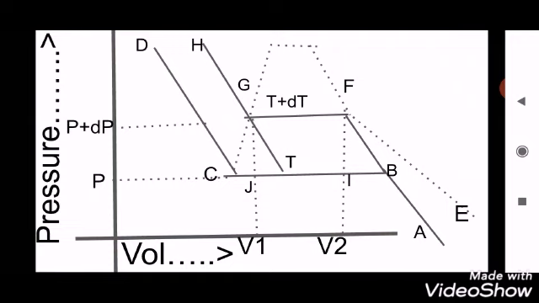Along GF at temperature T plus dT, the amount of heat absorbed is given by L plus dL, where L is latent heat and dL is a small change in latent heat. Along IJ at temperature T, the amount of heat rejected is Q2 equals L.